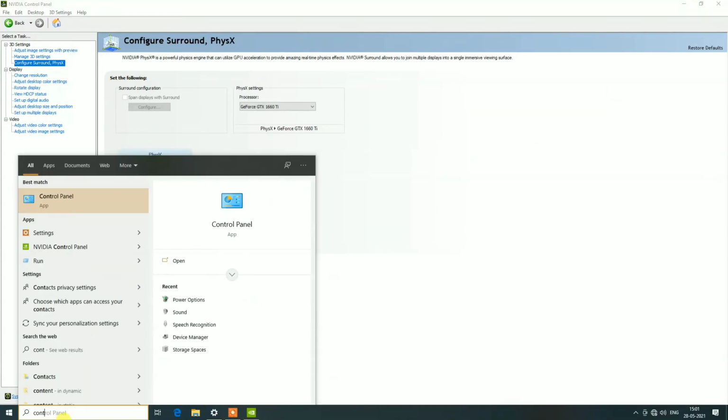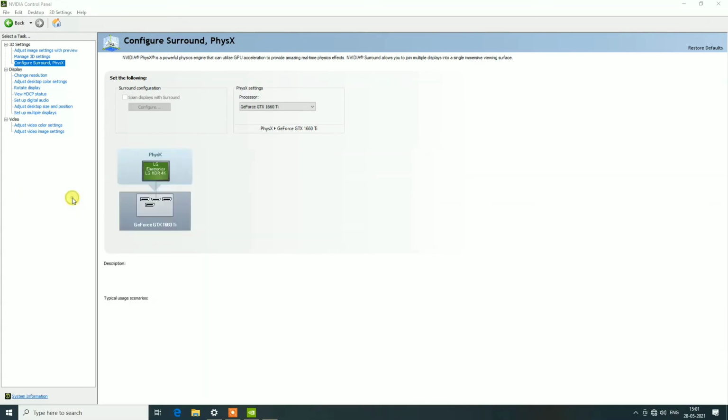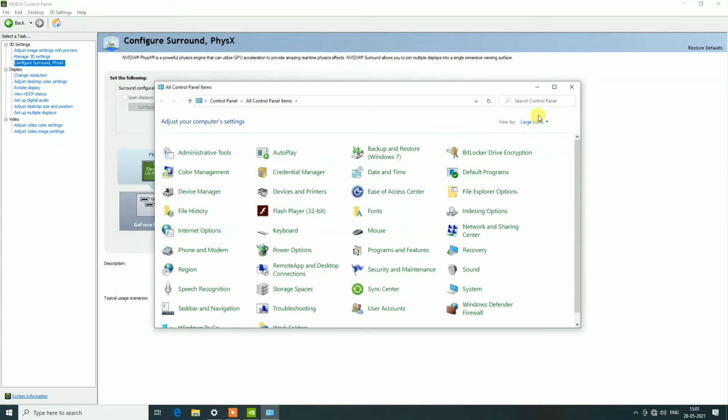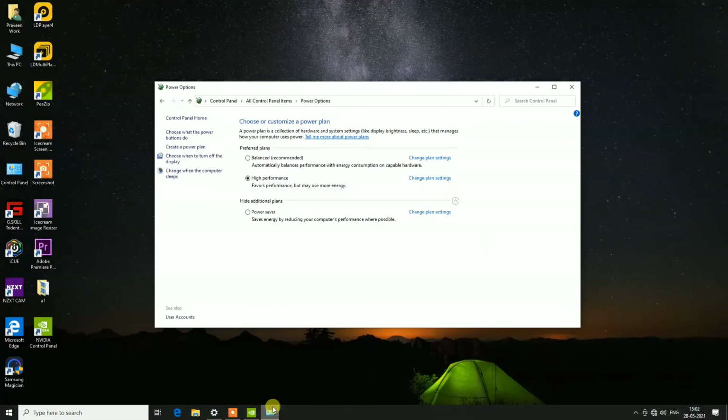And now the last option is to go to the control panel and go to the power options, and here you can see an option showing what do you want, Balanced or High performance.